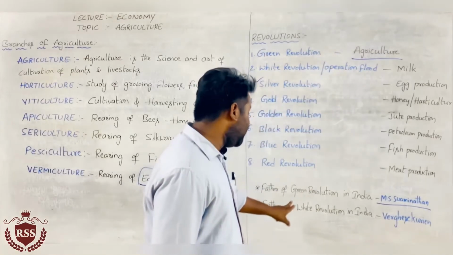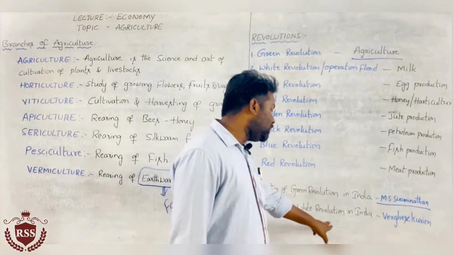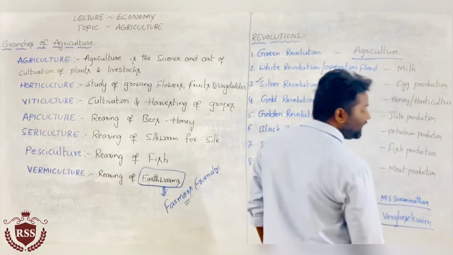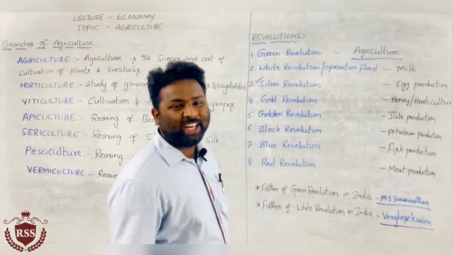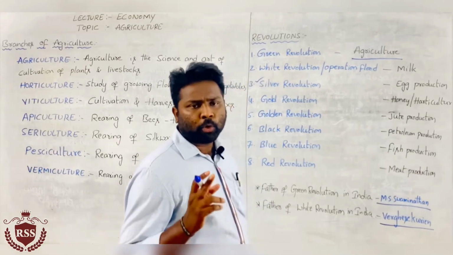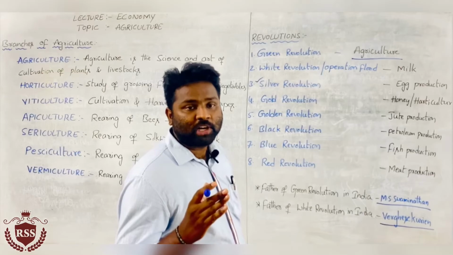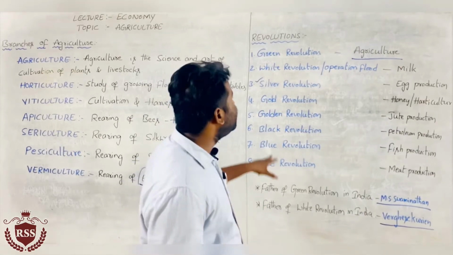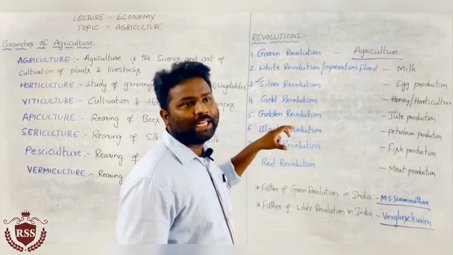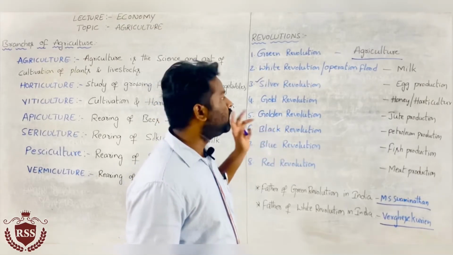Then the father of white revolution in India is Verghese Kurien. White revolution means increasing the production of milk. In this way, these are the revolutions. These are the most important static bits coming from this topic.